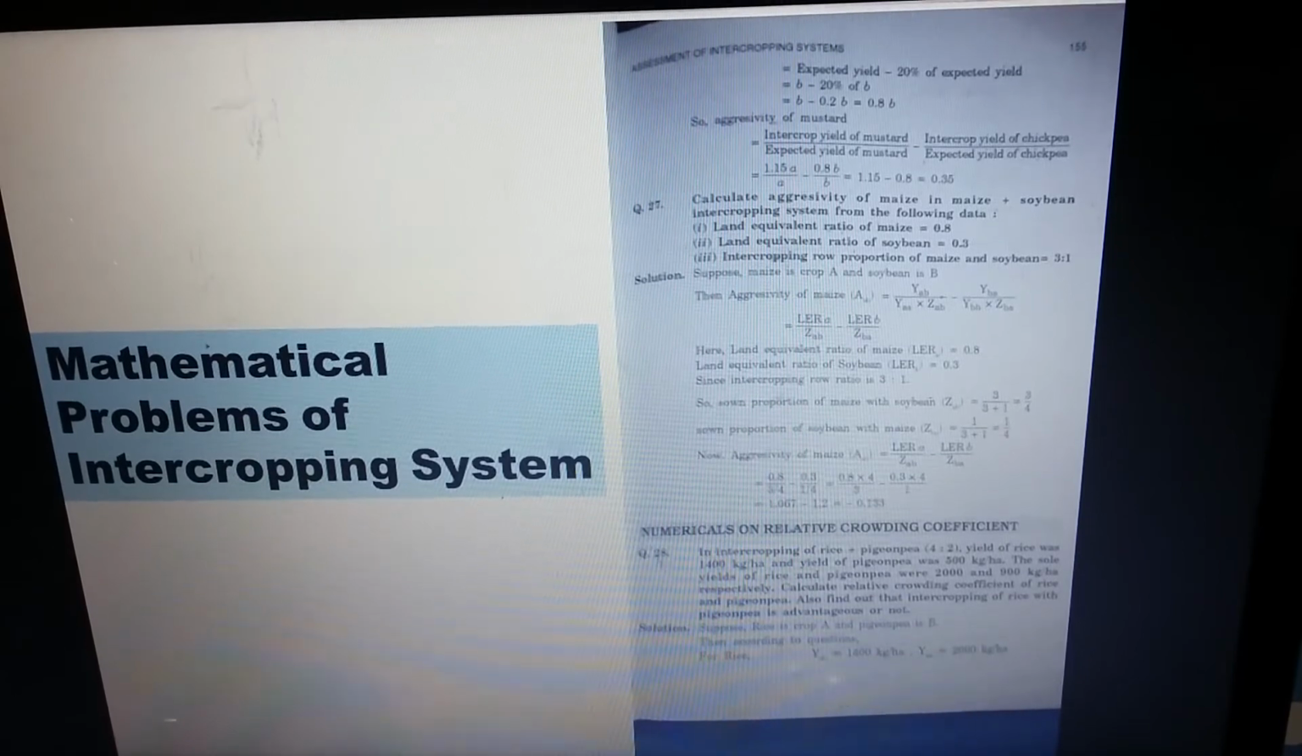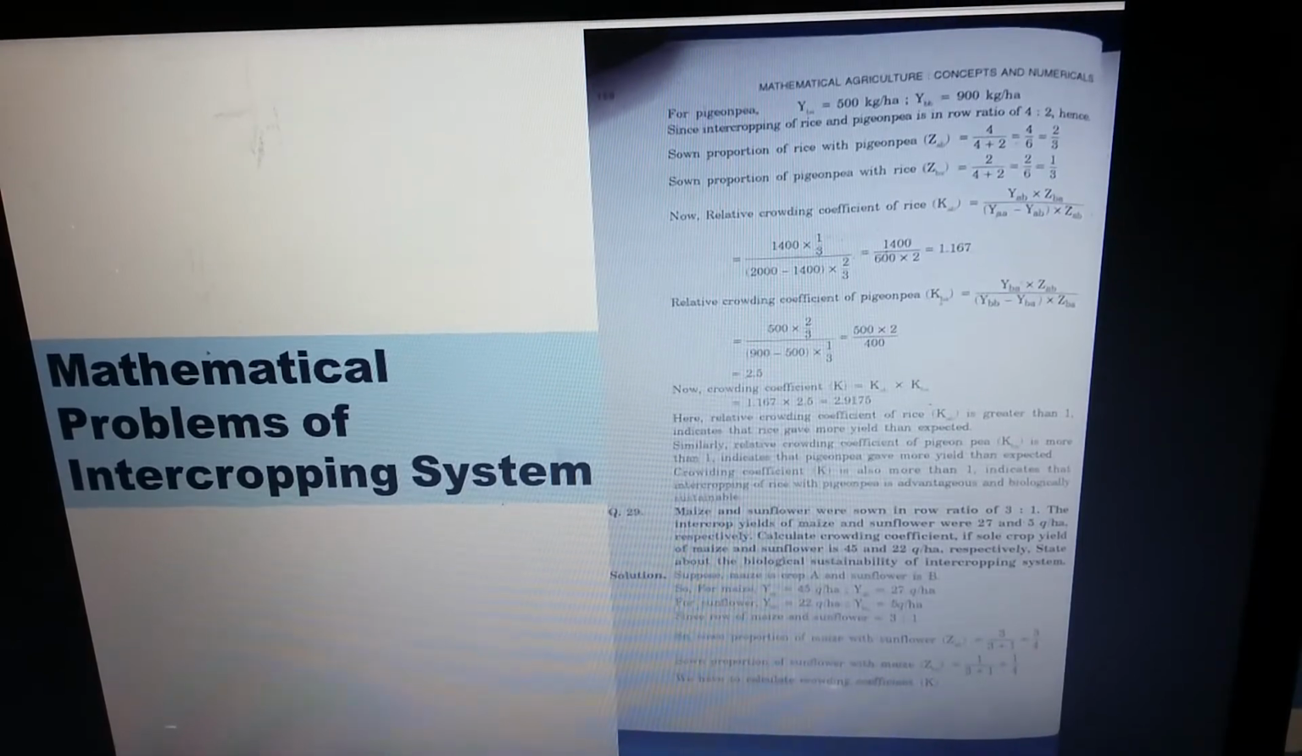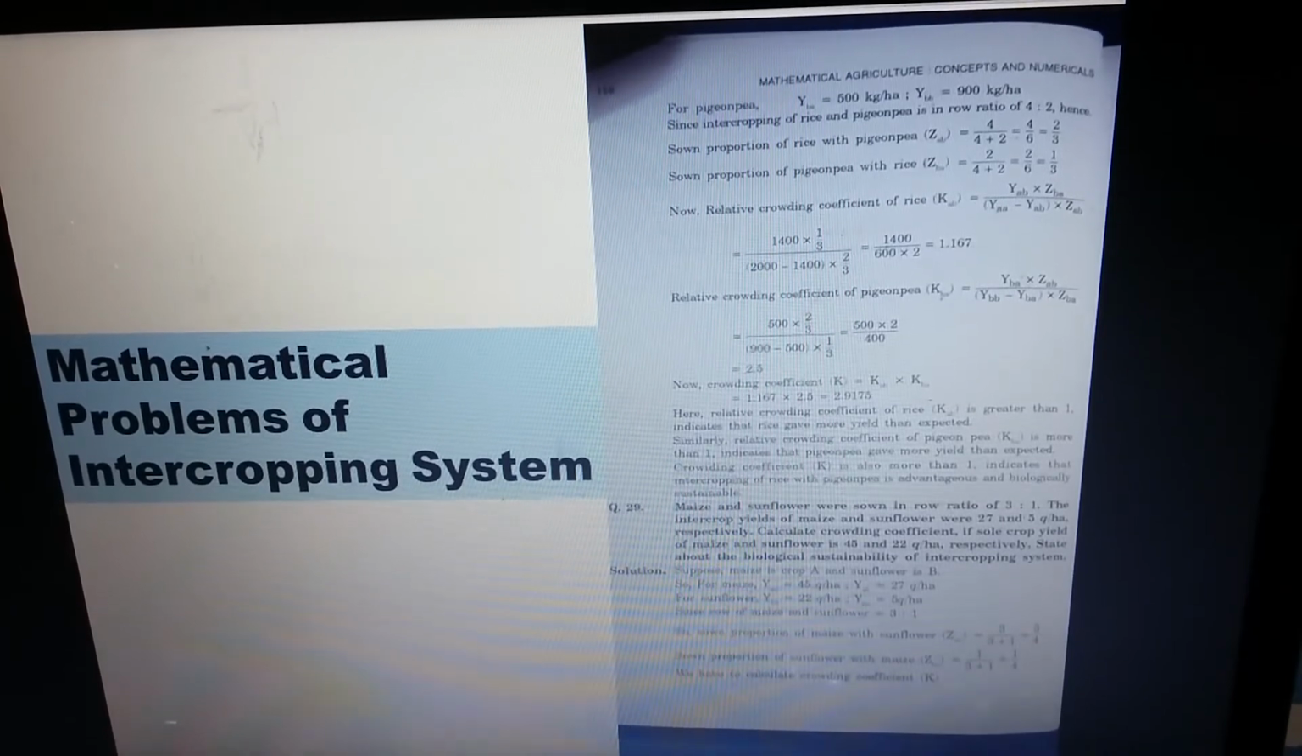Suppose the rice is crop A and PGNP is crop B. So according to the formula, the intercrop yield of rice is 1400 kg per hectare and the sole yield of rice is 2000 kg per hectare. So follow the next slide. For PGNP, intercrop yield is 500 kg per hectare. Sole crop yield of PGNP is